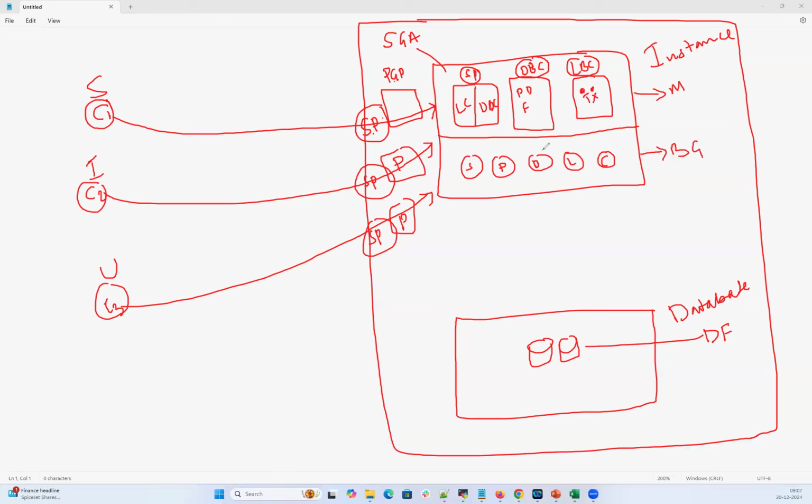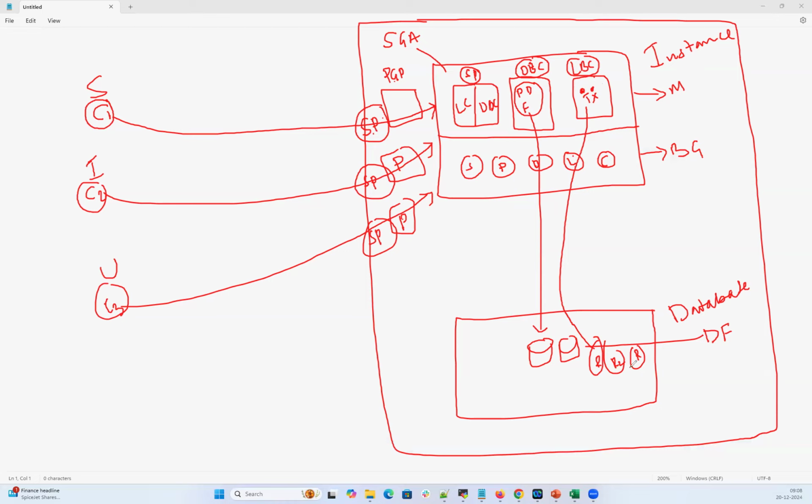We have the DB writer. Whatever data is written to the database buffer cache will be written to my data files with the help of my DB writer. Whatever transaction information is written to my log buffer cache, my log writer background process will take that transaction information and write it into my redo logs: redo log 1, redo log 2, and redo log 3. Whatever redo logs we have on physical storage, my log writer is going to take the content of the log buffer cache and write it into my redo logs.